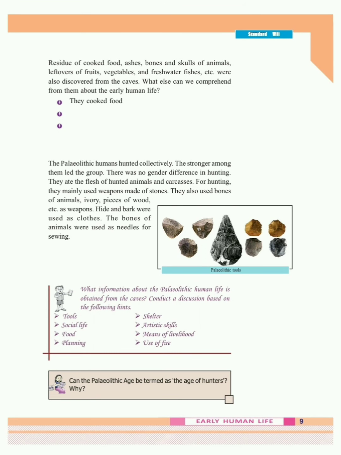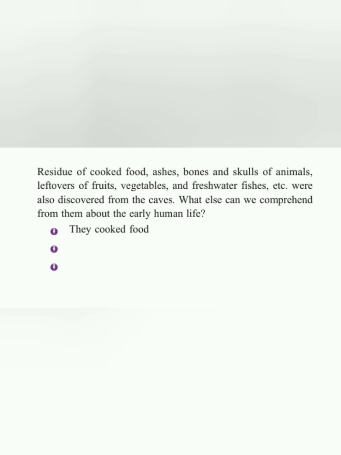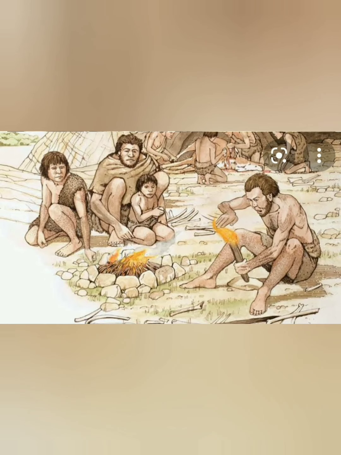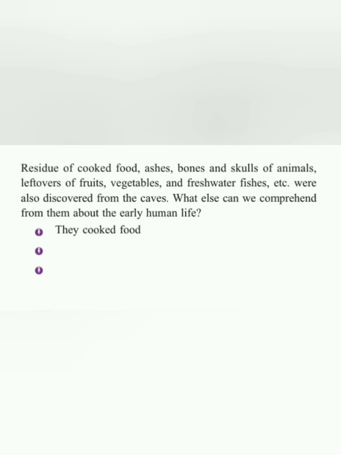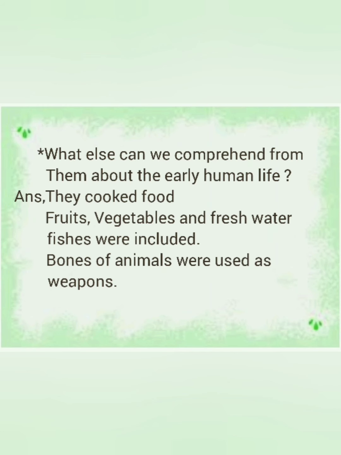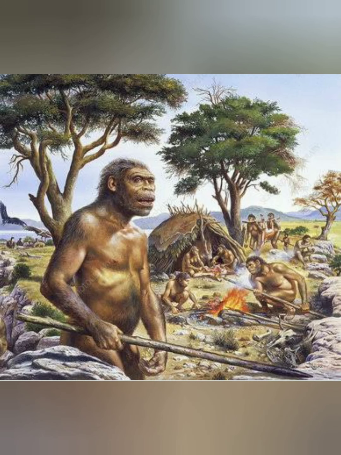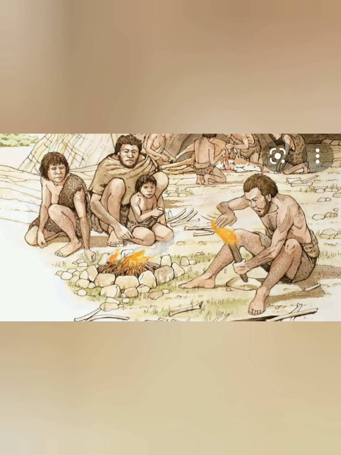Residue of cooked food, ashes, bones, and skulls of animals, leftovers of fruits, vegetables, and freshwater fishes, etc., were also discovered from the caves. What else can we comprehend about them from the early human life? Answer. They cooked food, fruits, vegetables, and freshwater fish were included. Bones of animals were used as weapons.